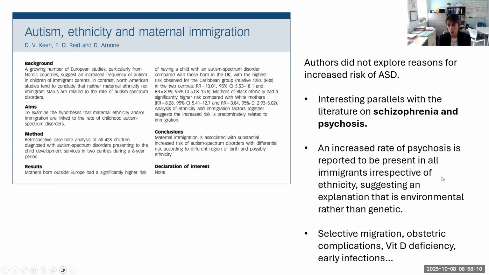And psychosis is reported to be present in all immigrants, irrespective of ethnicity. And in general, when you look at that literature, environmental factors are recognized as a significant risk factor. They also mentioned that in the area of schizophrenia, selective migration, obstetric complications, vitamin D deficiency, and infections have also been studied.